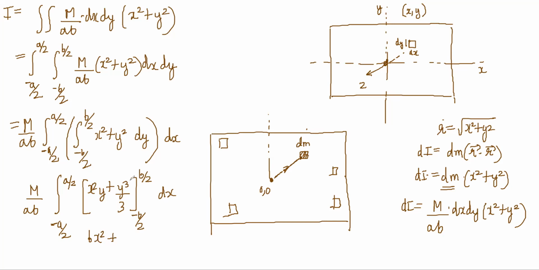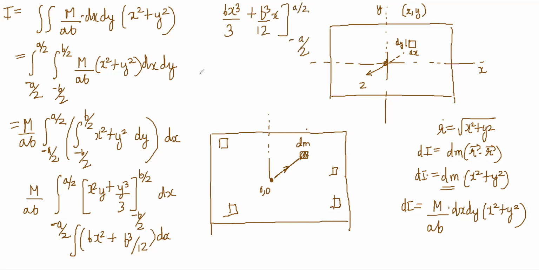Plus this part will become what? b cube by 24 minus minus b cube, so b cube by 12, right? b cube by 24, b cube by 12 will come, and dx, right? Integral. So it will be bx cube by 3 plus b cube by 12 into x integrated from minus a by 2 to a by 2, right?